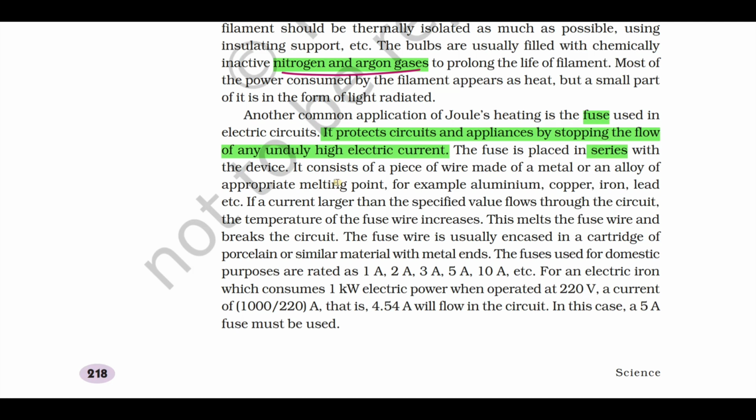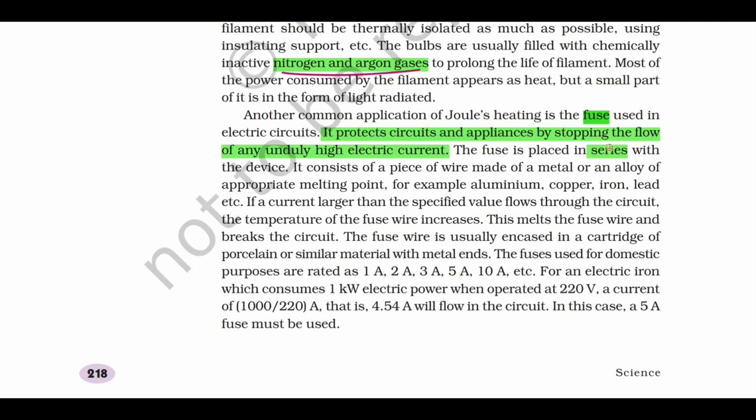Students, it's taking time. Still, I am going into detail. You should try to make all these points. If you are watching this, definitely you can expect all these similar questions or same concept based questions in the examination. Fuse. What is a fuse here? It is an electrical safety device.